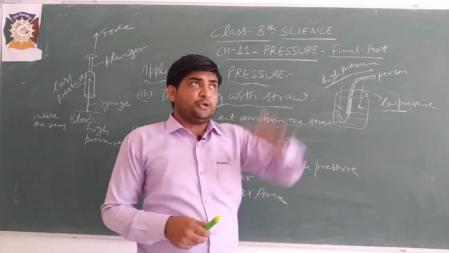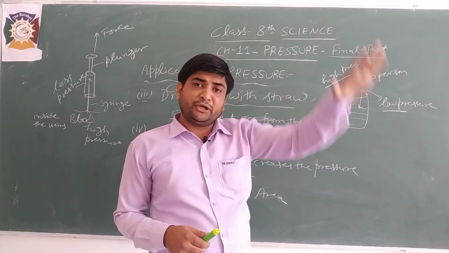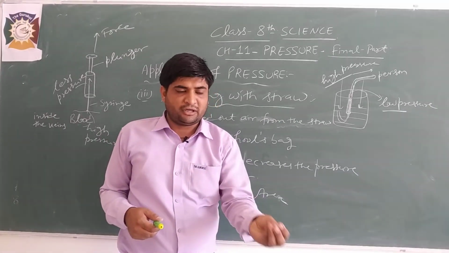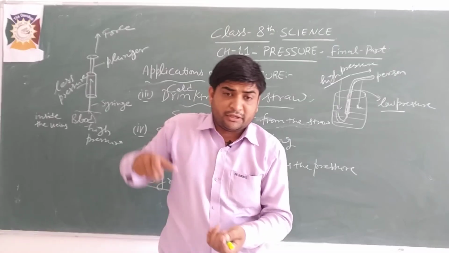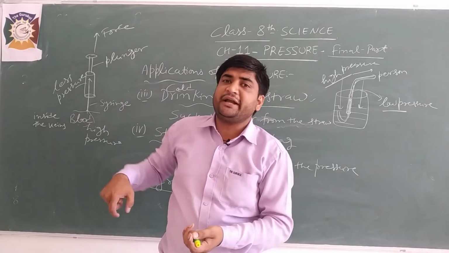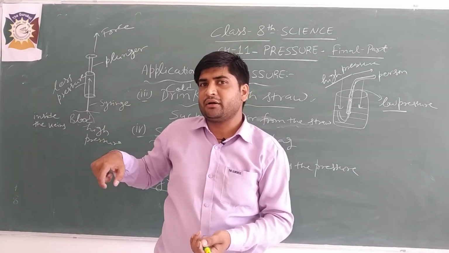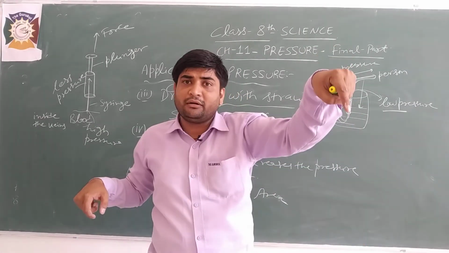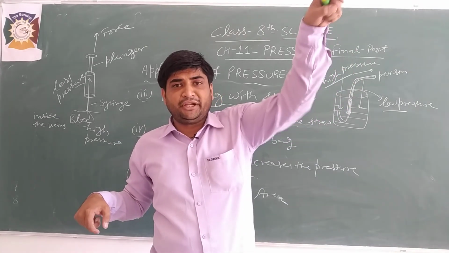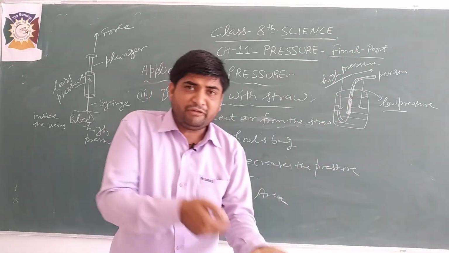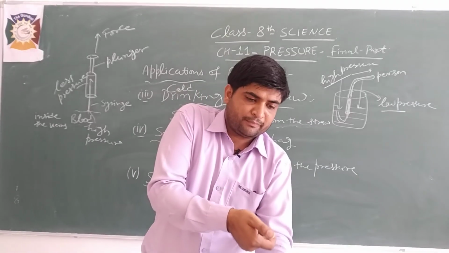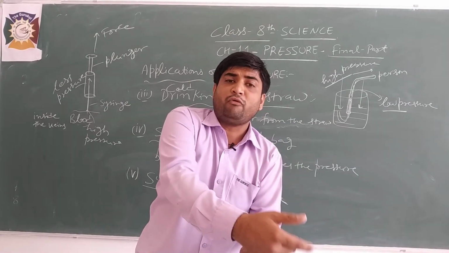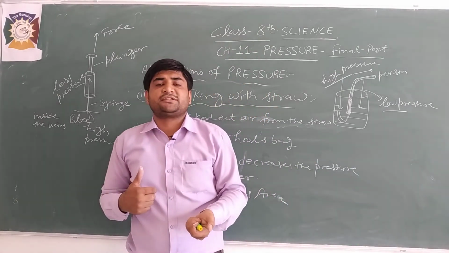The atmospheric pressure is continuously acting on the dust particles or rough materials, so due to lesser pressure inside the vacuum cleaner and higher atmospheric pressure outside, the dust particles go from higher pressure to lower pressure.